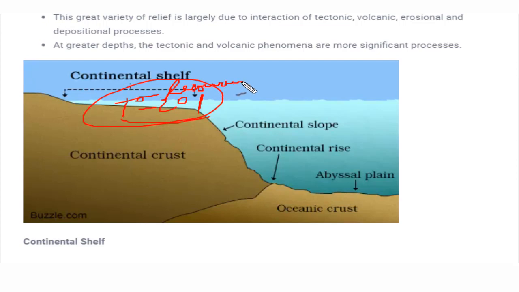All kinds of resources are present in this continental shelf. Why is it rich in resources? Because the continental shelf is the coastal area, the continental crust connecting to the oceanic crust, and most of the resources coming from the land area get deposited here. Since it is gentle in slope, they don't move further, and they are all deposited here. And most kinds of oceanic life are present here. That means 70 to 75% of the ocean's biodiversity is present in this area. This is the zone where all kinds of biodiversity are present.